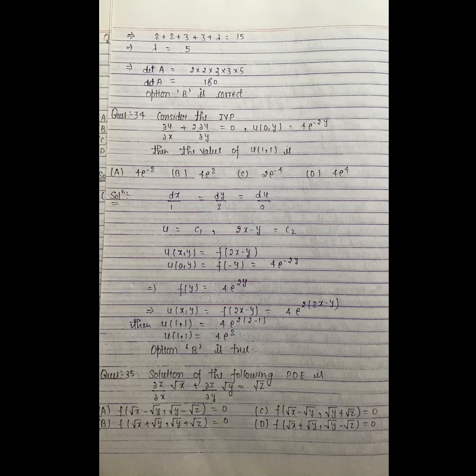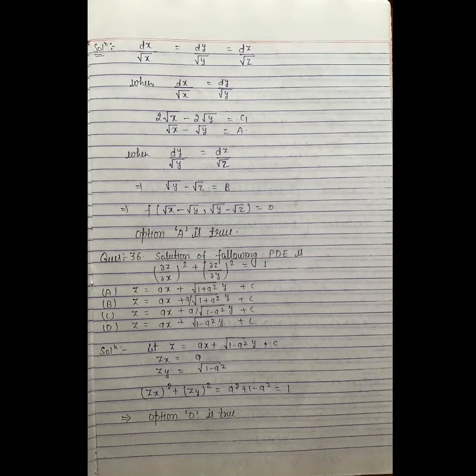Question number 35. Solution of the following PDE: (∂z/∂x)√x + (∂z/∂y)√y = √z. So the Lagrange auxiliary equation is dx/√x = dy/√y = dz/√z. First we take the first two pair, dx/√x = dy/√y. Then our solution is 2√x - 2√y = c1, which is √x - √y = a, where a = c1/2.